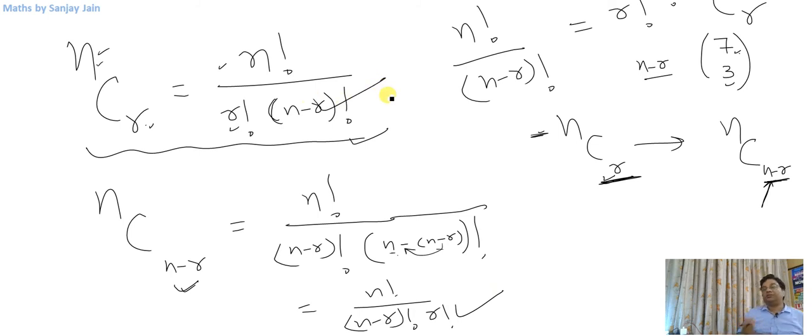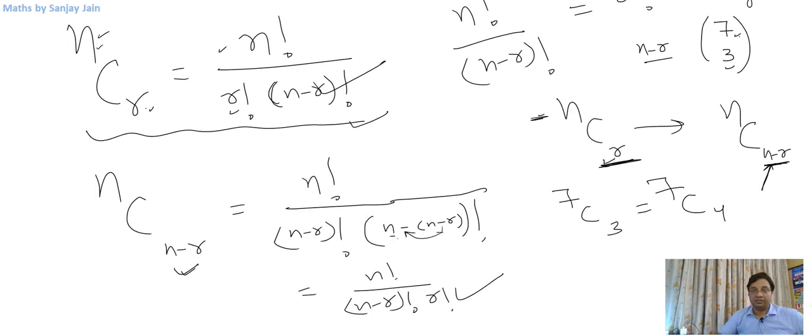So number of ways of selecting R things out of n things is equal to number of ways of rejecting n minus R things out of n things. Or in simple numbers, if I have got 7 things and I want to select 3 things out of it, I can select 3 things or reject 4 things. Both should be same. So essentially what I am saying is 7C3 will be equal to 7C4. Okay. Alright, now let us confirm this or verify this.